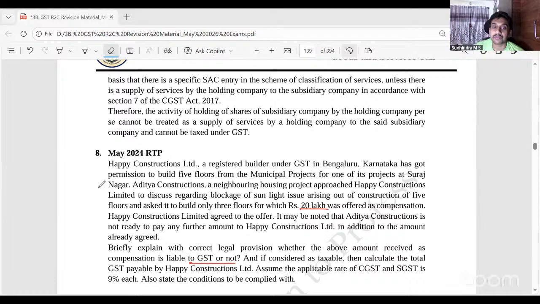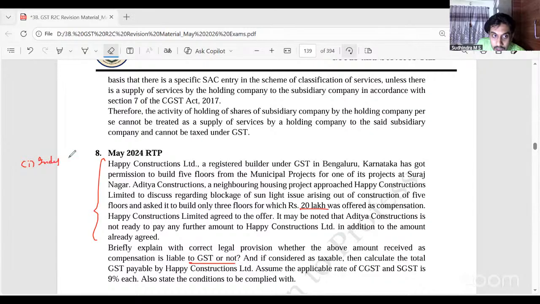What do you say? Consideration for refraining from an act. Refrain to construct the next 2 floors, correct? So here, was there an independent contract?